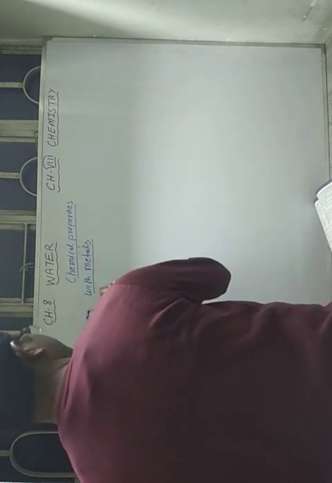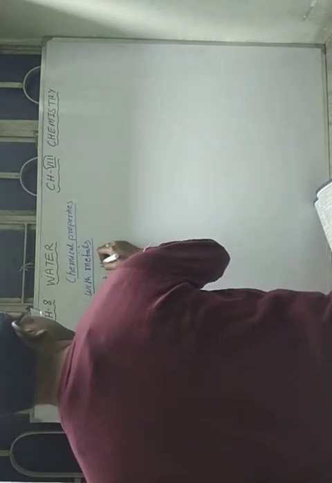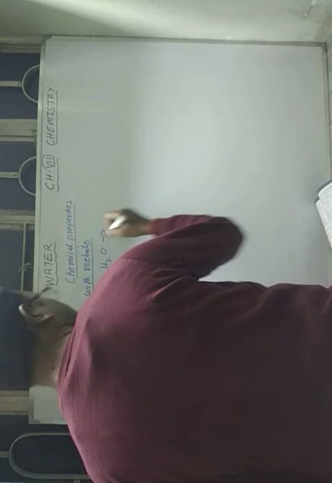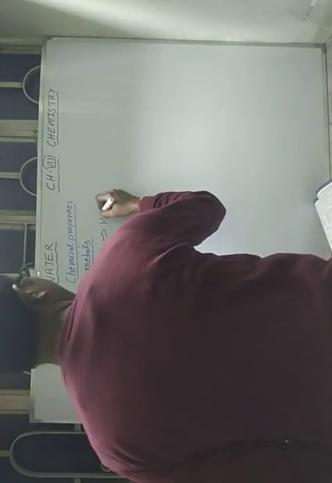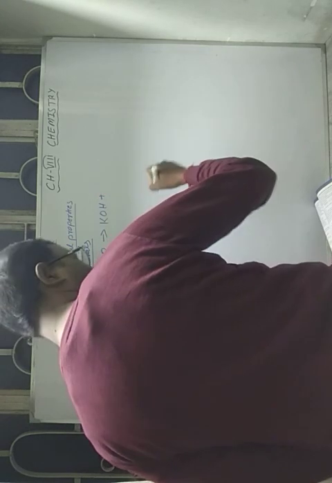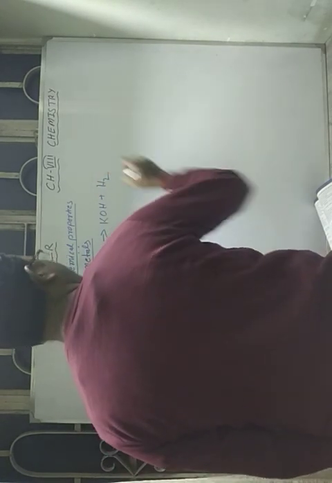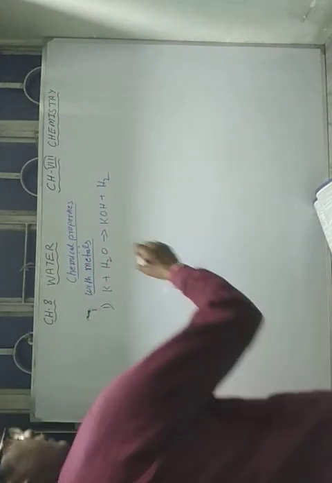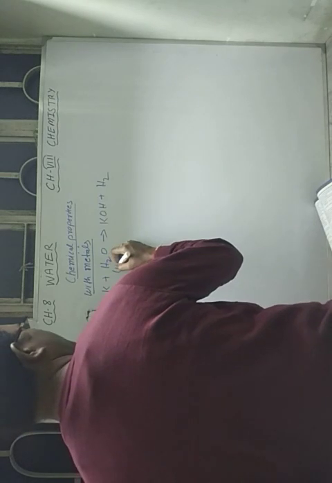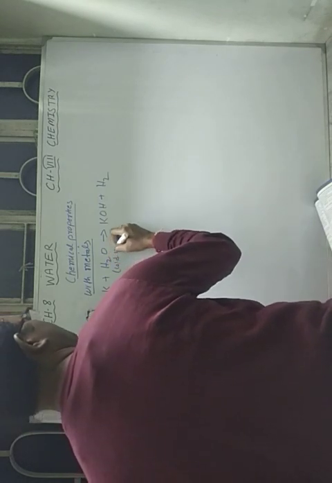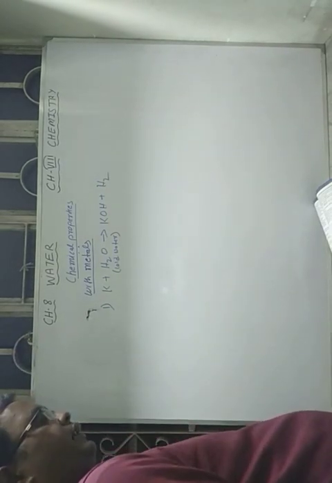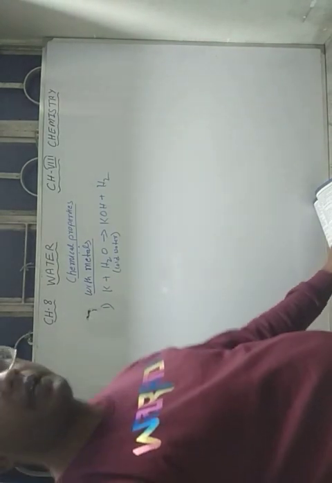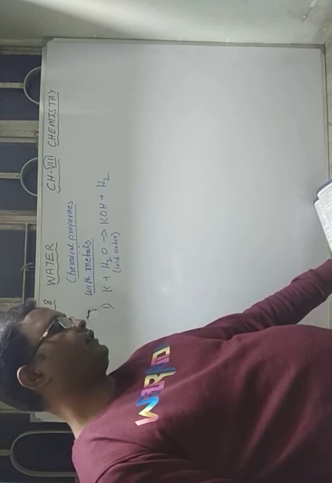Okay. So first of all, the first reaction is when potassium reacts with water. When potassium reacts with water, it gives potassium hydroxide, KOH, plus the release of hydrogen gas. Here the water is taken as cold water. Potassium, sodium, calcium generally react vigorously with cold water only.